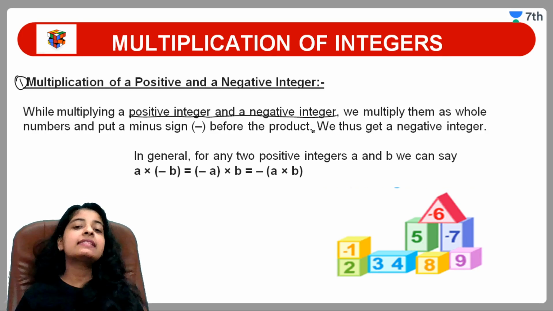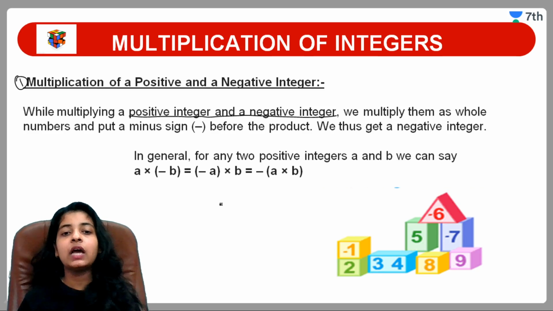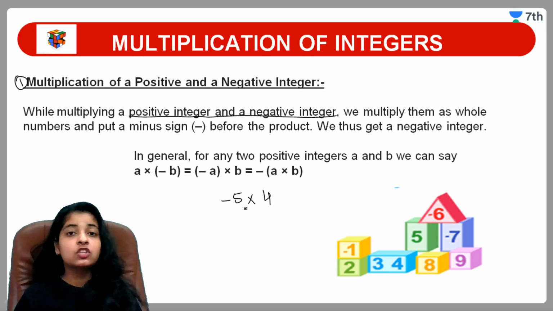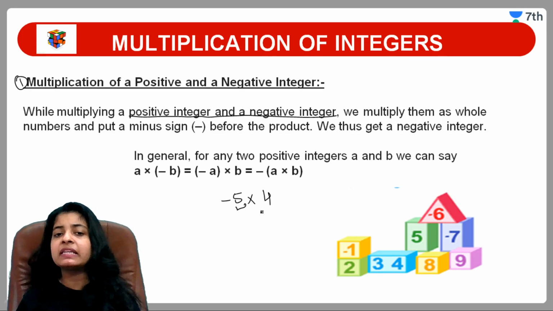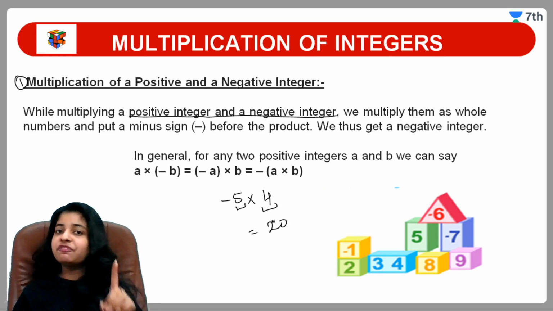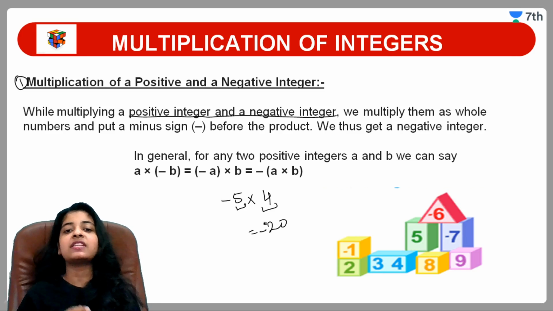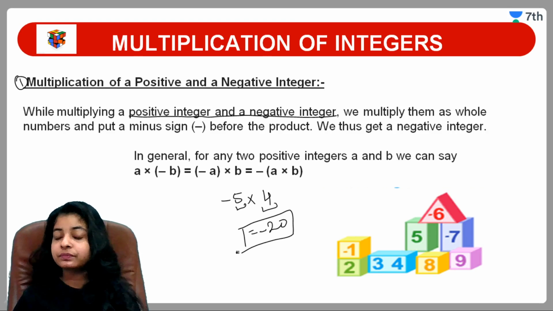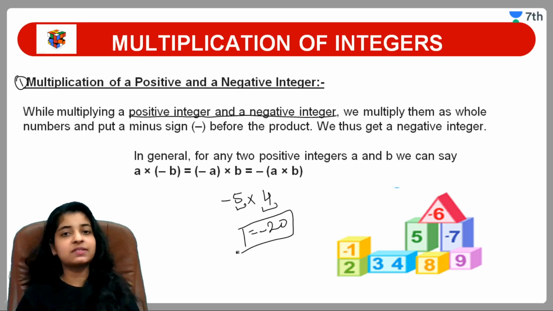Quite easy. Let us take an example. Suppose you are having minus 5 into 4. So what you guys have to do now? You have to just multiply this number normally as you do for whole numbers. 5 into 4 gives us 20. This is the first step. Now what we have to do? Here is one negative sign. Just put a negative sign before your answer. This will be your required answer. Quite easy. अब कुछ और एग्जांपल्स देखते हैं, आपको बिल्कुल अच्छे से समझ में आ जाएगा.